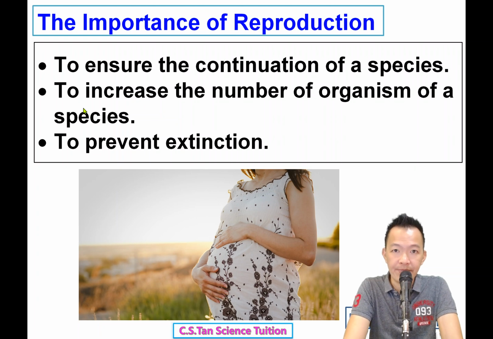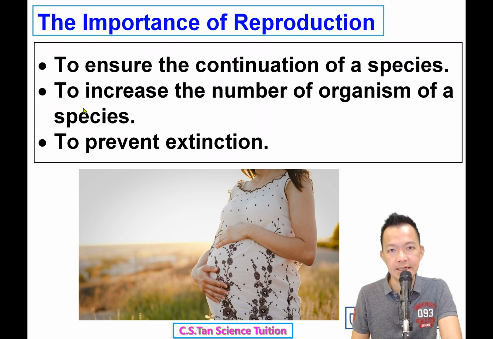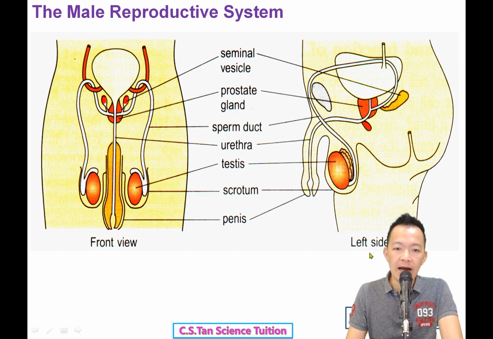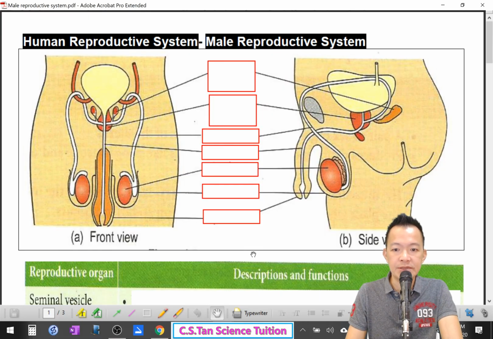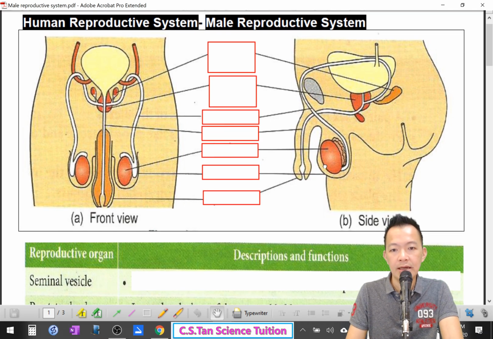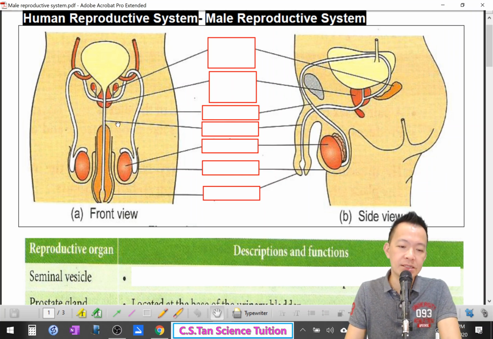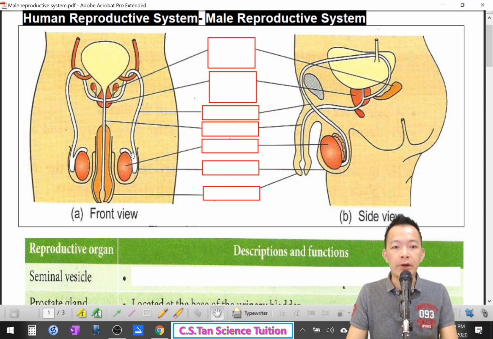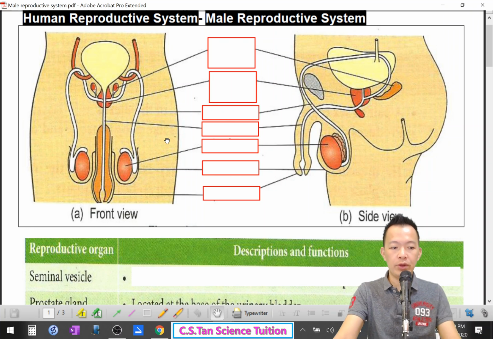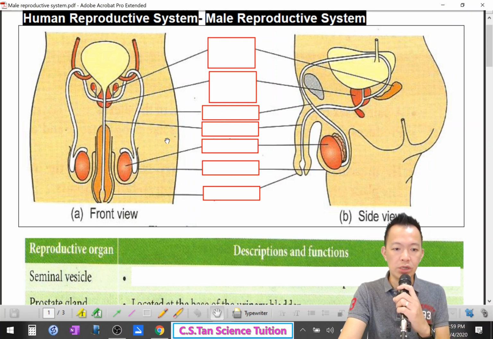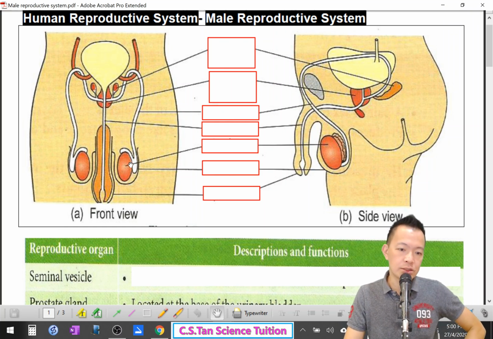So this is the reason, or these are the reasons why we have to reproduce. Okay, next. So now we talk about the male reproductive system. We first talk about the male reproductive system. So understand yourself. Okay, understanding your own body makes you smarter. Next, so I go slowly. So for the male reproductive system, the most important part, but actually all the parts are important. Okay, so I start from here.